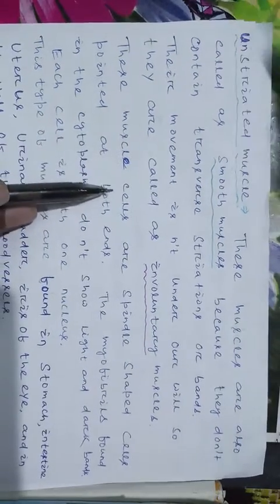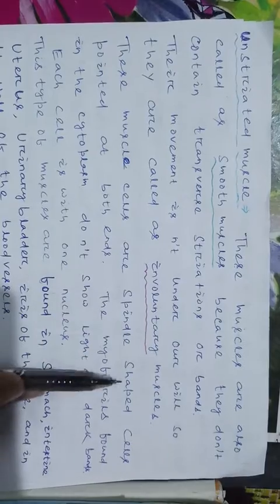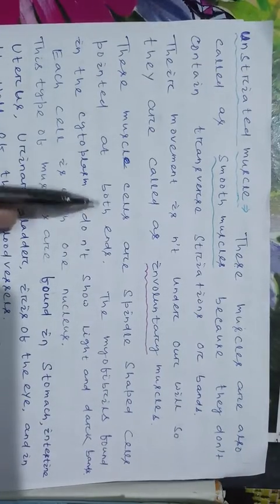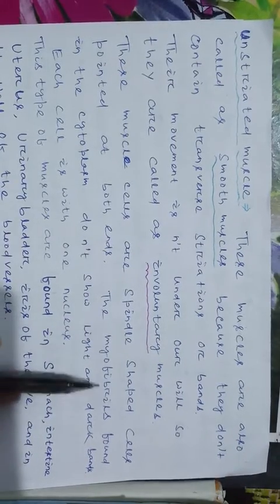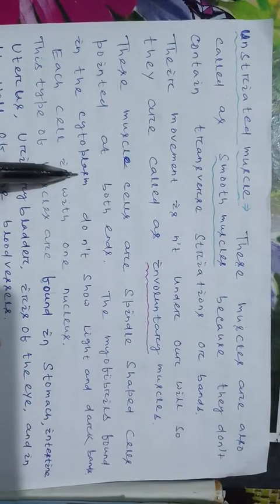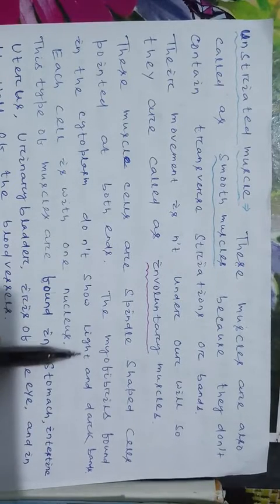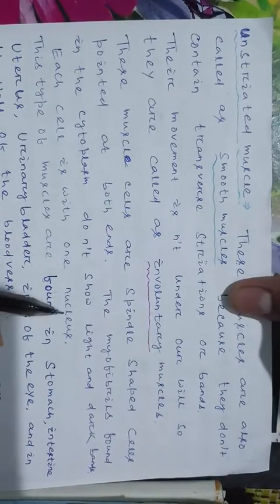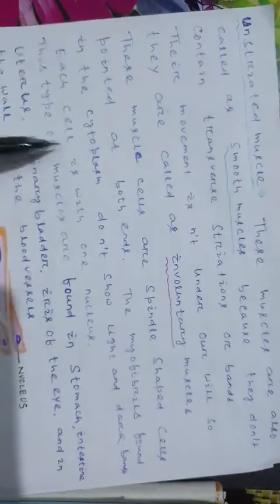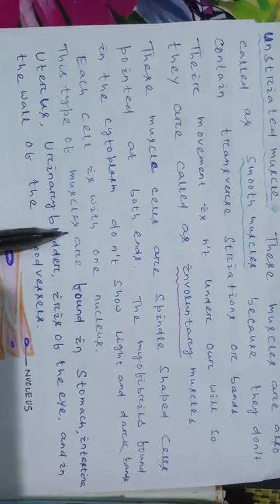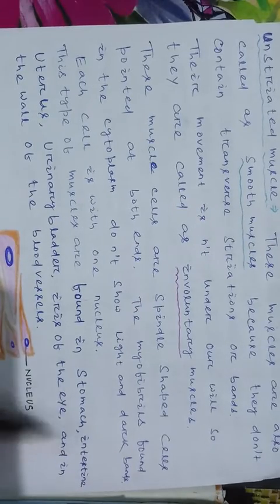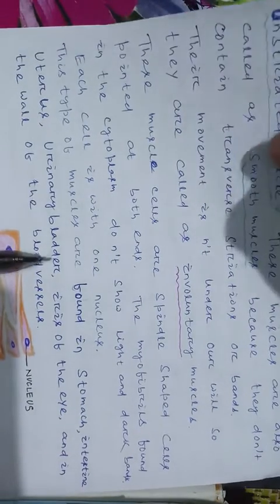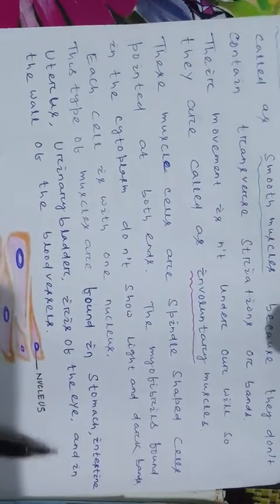These muscle cells are spindle-shaped cells pointed at both ends. The myofibrils found in the cytoplasm do not show light and dark bands. Each cell has one nucleus. There are not many nuclei. This type of muscle is found in the stomach, intestine, uterus, urinary bladder, iris of the eye, and in the wall